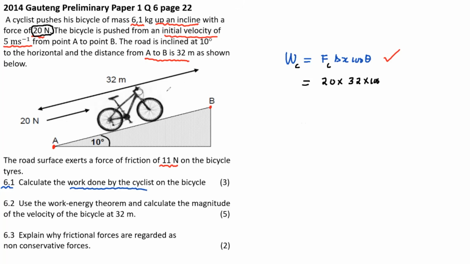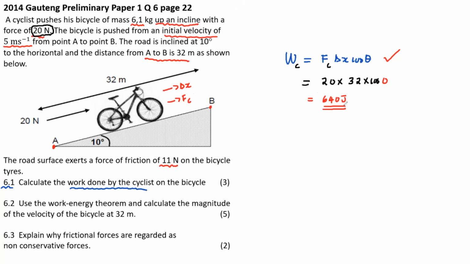Notice that the direction of displacement of the object and the force exerted by the cyclist are in the same direction. So theta is actually 0. And so when you do your maths together, your answer is 640 joules. That's your answer right there. Please write that one down.